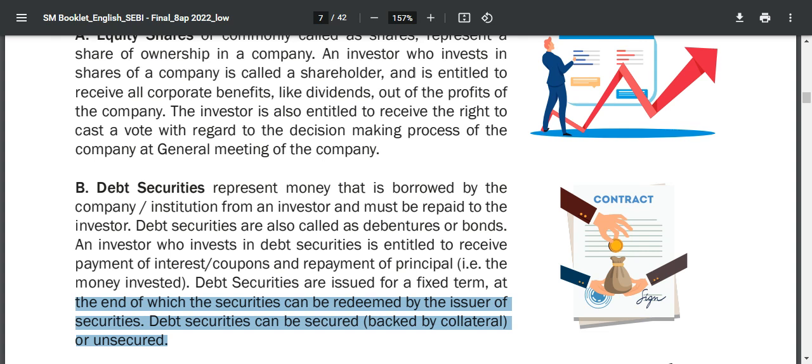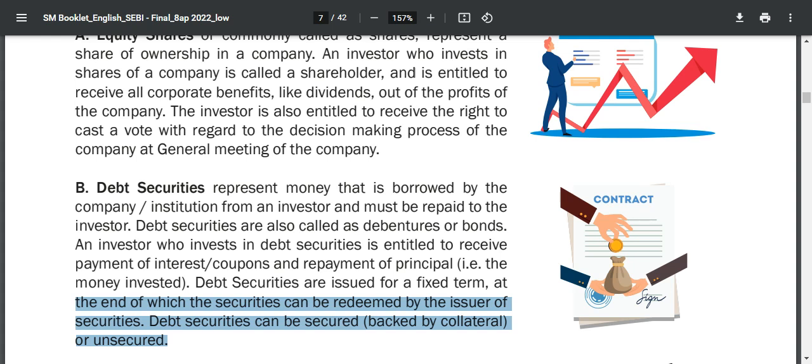So here it is saying that debt securities are redeemed after a fixed period of time, which is the maturity, by the issuer of the debt security. And debt securities are of two types: secured and unsecured.